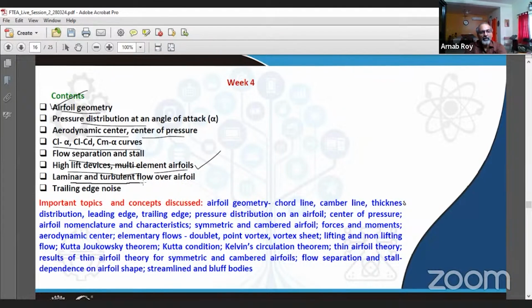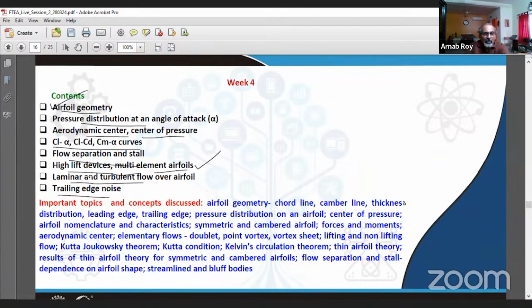We learned about laminar and turbulent flow over an airfoil, as well as trailing edge noise, which is produced at the trailing tip of wing or airfoil. As regards the airfoil geometry, we went into the details like chord line, camber line, thickness distribution, leading edge, trailing edge, pressure distribution on airfoil. And then we moved into airfoil nomenclature. We learned about symmetric and cambered airfoils, forces and moments which act on them, aerodynamic center, center of pressure, etc.